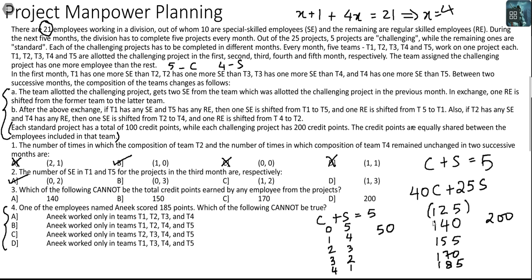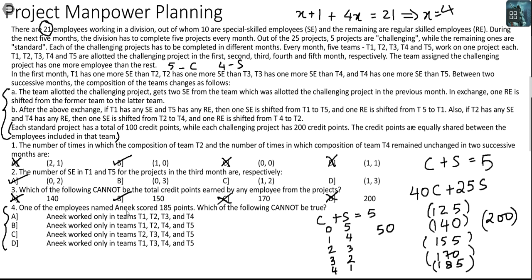These are the points that an individual employee can accumulate over a period of 5 months. Fine. Which of the following cannot be the total credit points earned by any employee from the projects? This is impossible. This is possible. This is possible. And this is possible. But this is impossible. These are the total credit points possibly accumulated by an employee. Therefore, the answer would have to be 150.